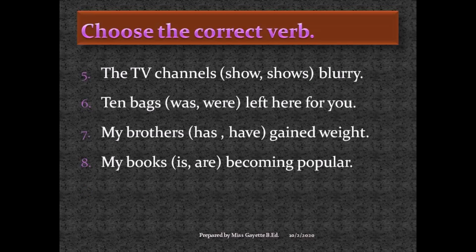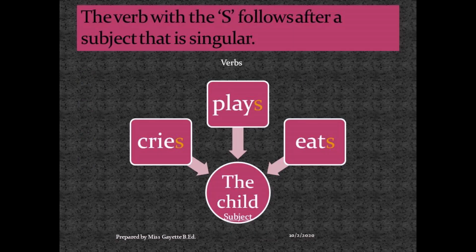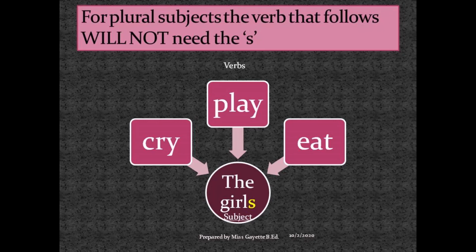Number 5, the TV channels show or shows blurry. 6, 10 bags was or were left here for you. 7, my brothers has or have gained weight. 8, my books is or are becoming popular. And here's a reminder for you when to use the verb with the S and when to use the verb without the S.